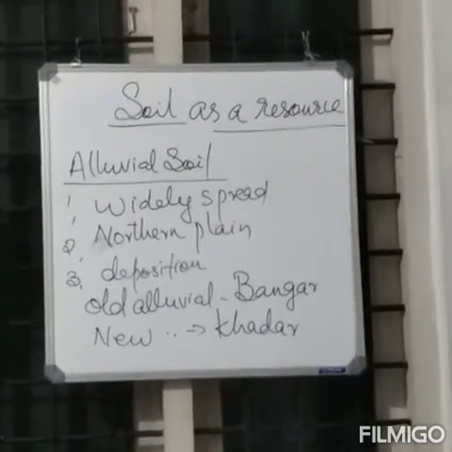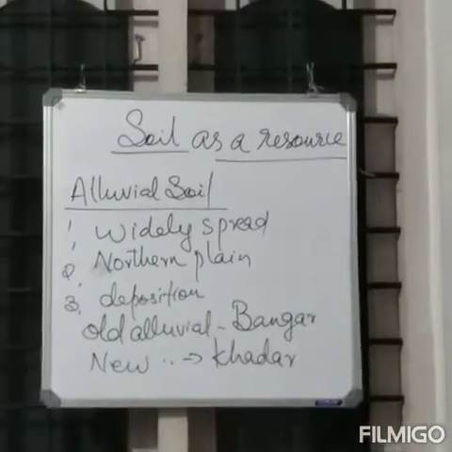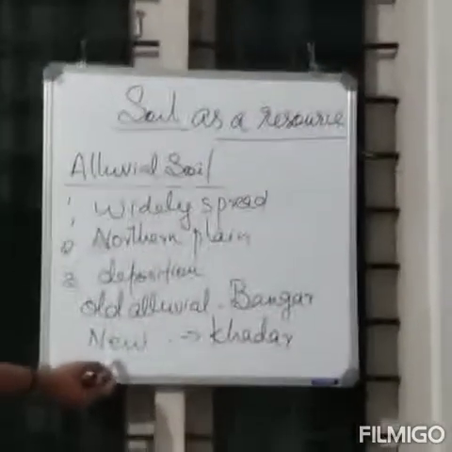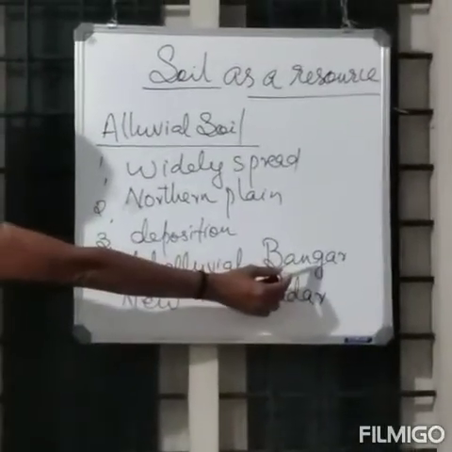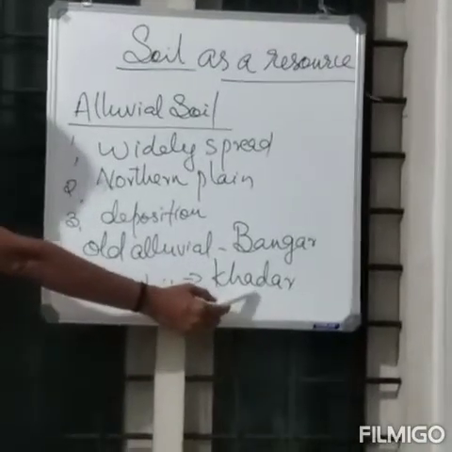The next one, based on age, alluvial soil can be classified into two: old alluvial soil and new alluvial soil. Old alluvial soil is known as Bangar and new alluvial soil is known as Kangar.